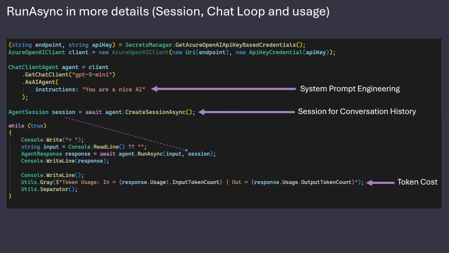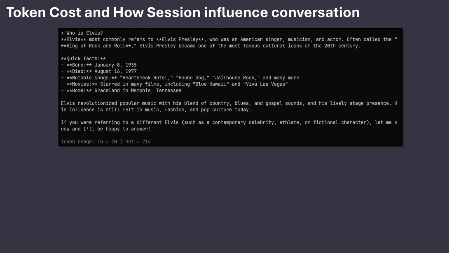So I've just run this code offhand and asked it, who is Elvis? And this is what came back. It often comes back in Markdown. If it doesn't, you can use the instructions to force it to do that by just saying, I need to have the result back in Markdown. But by default, it will mostly do Markdown because that's what it's trained to do. But it gives some facts about Elvis in this case. And what we can see down here is it cost 20 input tokens and 214 output tokens.